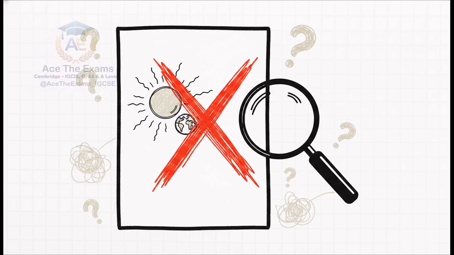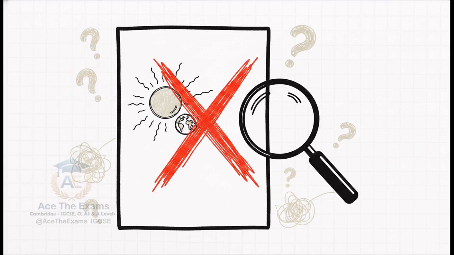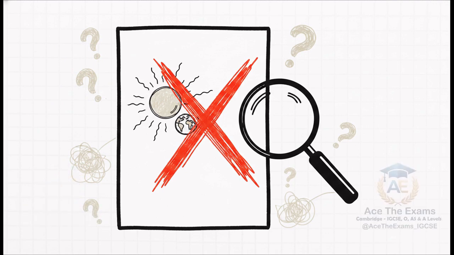First, they use the word spin instead of rotation or orbit. So, wrong terminology. Second, they attributed seasons to the distance from the sun rather than the tilted axis. Completely the wrong approach. Poor presentation and a lack of clear annotation will just obscure an otherwise solid understanding of the physics. And examiners cannot and will not give you the benefit of the doubt. If the terminology is wrong, the physics is wrong.